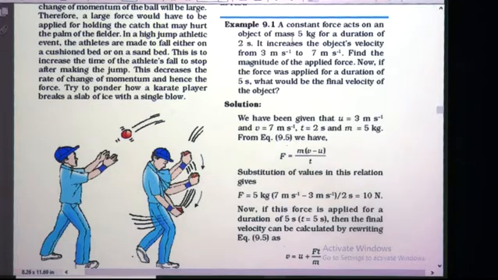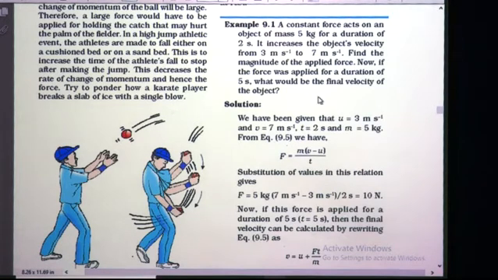What is this 3 m s^-1? It is the initial velocity, denoted by the symbol u. So u is equal to 3 m s^-1 and final velocity is v, so the v value is 7 m s^-1. Then you have to find the magnitude of the applied force.